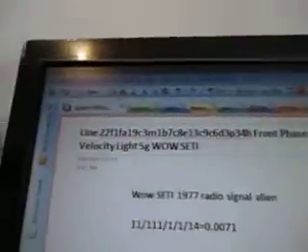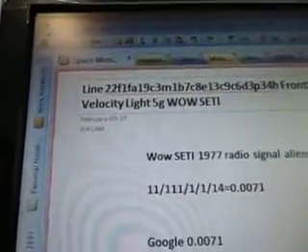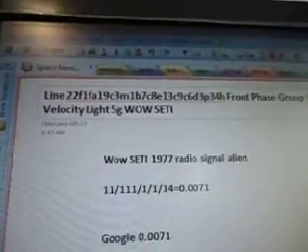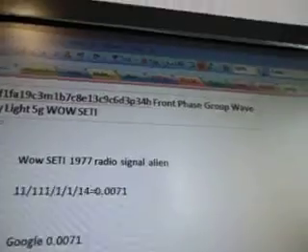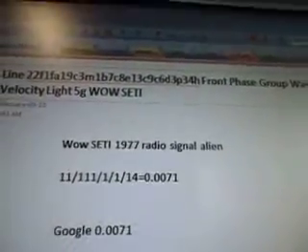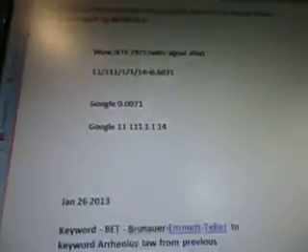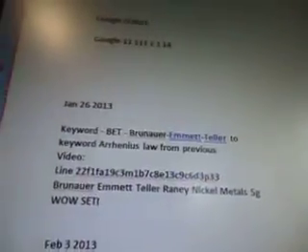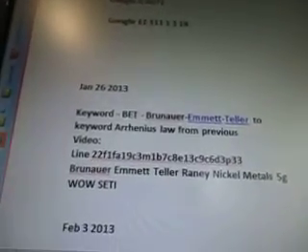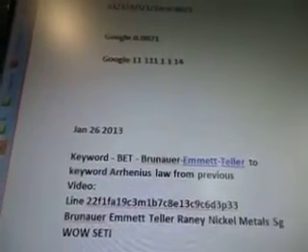284C3m1b7c8e13c9c6d3p34h. This is line 22f1fa19c3m1b7c8e13c9c6d3p34h. Front face group wave velocity light 5G Wow Seti. There's an alien radio signal. This is about front velocity rotation, jet propulsion, wave functions, keyword research from the WOW data in lines 22.